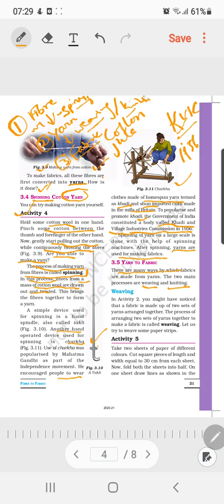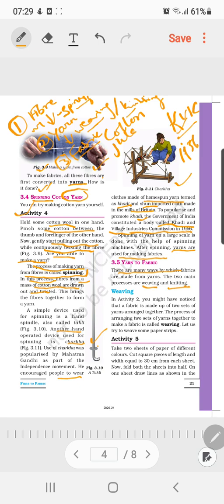For animal fibers, like wool, sweaters are designed. Most mothers and ladies knit sweaters, and on a large or commercial scale, machines are used.